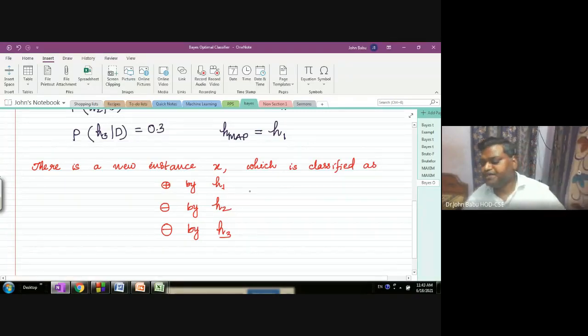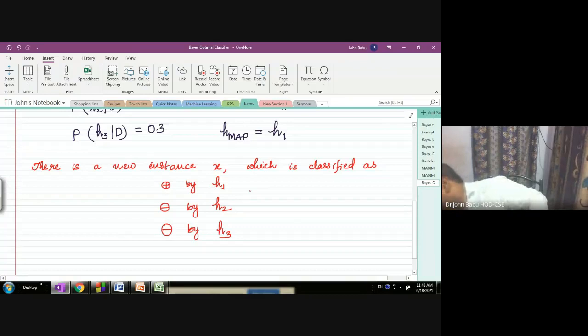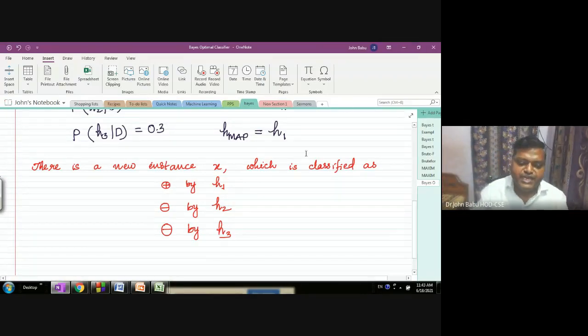Now, how do we classify this example? Whether we should classify it as positive or negative.